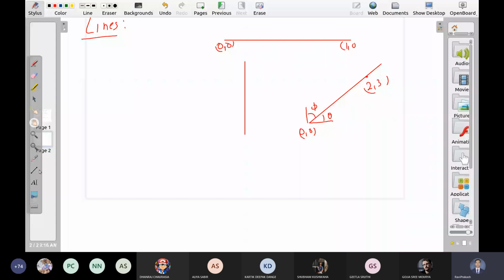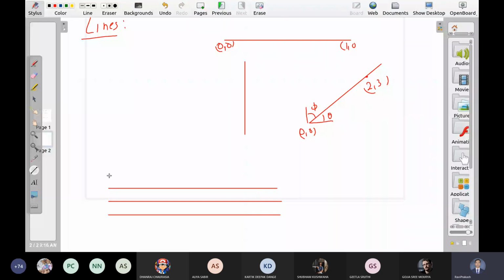Like this. Let me draw some grid first. Let us say this is a grid, something like a graph paper.